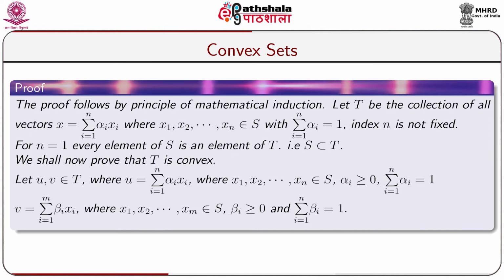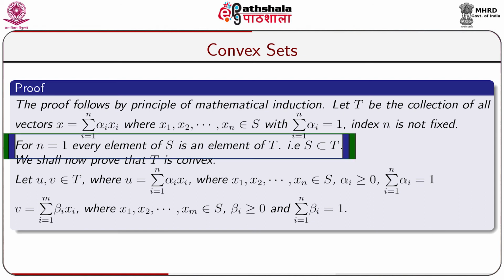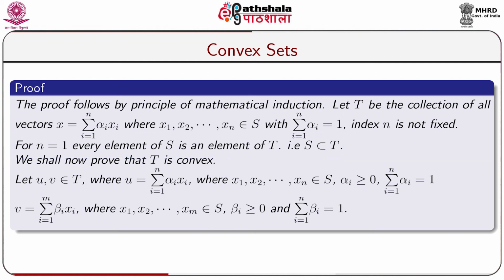Let capital T be the collection of all vectors x equal to sigma i equal to 1 to n alpha i xi, where x1, x2, dot dot, xn belong to capital S with sigma i equal to 1 to n alpha i equal to 1, and the index n is not fixed. For n equal to 1, every element of capital S is an element of capital T, that is S is a subset of capital T. We shall now prove that capital T is convex.